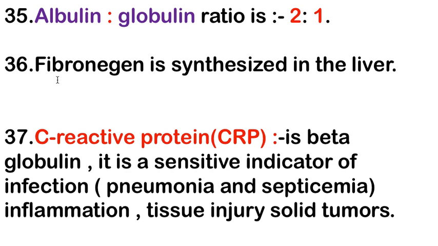Next is C-reactive protein. CRP, or C-reactive protein, is a beta globulin. It is a sensitive indicator of infection, such as pneumonia and septicemia, some types of inflammation, tissue injury, solid tumors, etc.